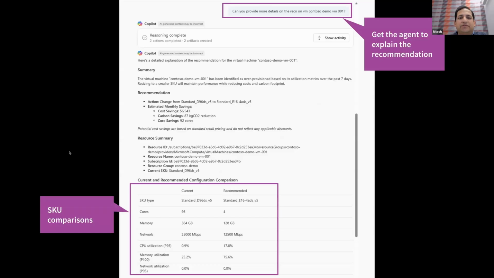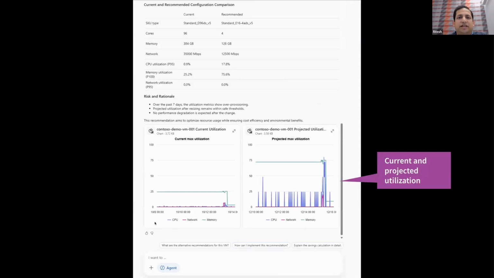In this case, it provides info about my resource as it's configured today and what is recommended. I can see that my workload is currently running on a 96 core machine and it's using only 0.9% of the CPU and 25% of the memory. Definitely a lot of room for improvement. However, in this case, the recommendation is to move from a 96 core machine to a 4 core machine. I'm not sure I'm comfortable with that. What if the workload starts facing perf issues? Luckily, the agent gives me a view of the current utilization over the last 7 days and a projection of what that utilization would look like if I move to the recommended SKU.